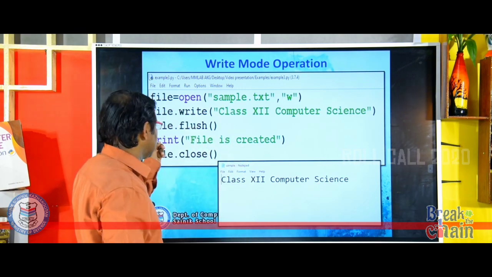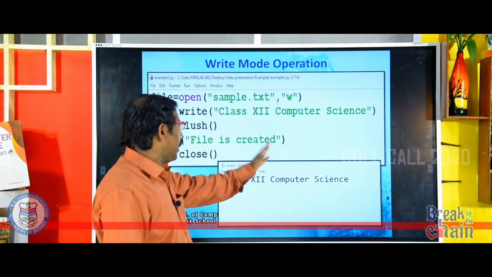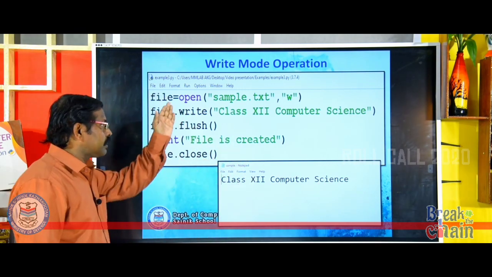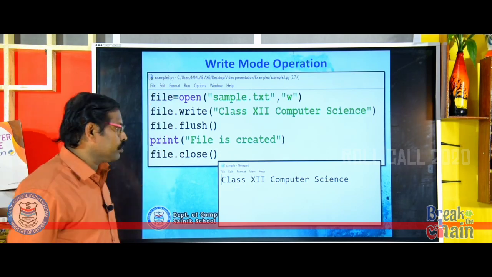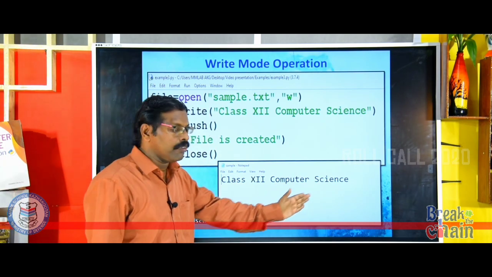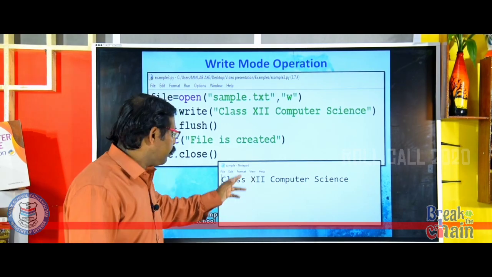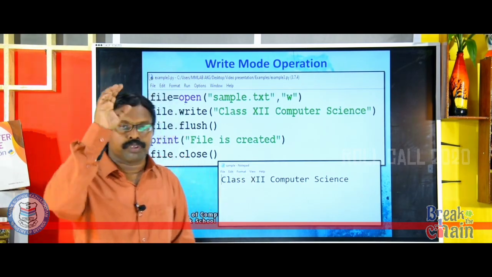Once again, the use of flush means a stream of bytes has to be written from the buffer to a disk. Now the next statement is print file is created, file.close. That means you have opened a file, so you have to close it. The output of the program will be a text file with the content class 12th computer science.